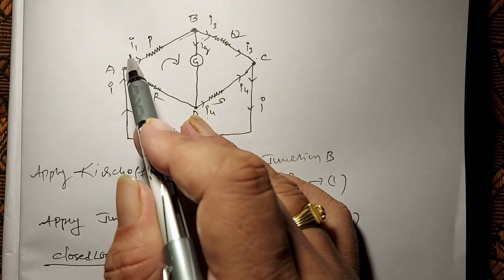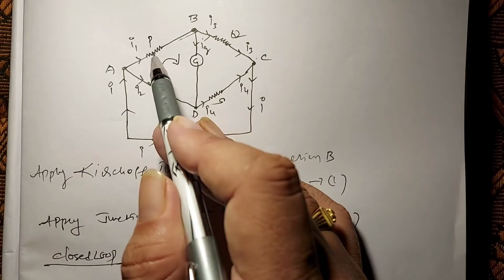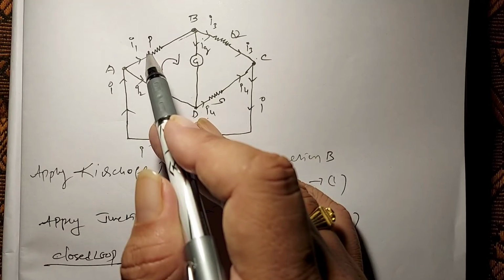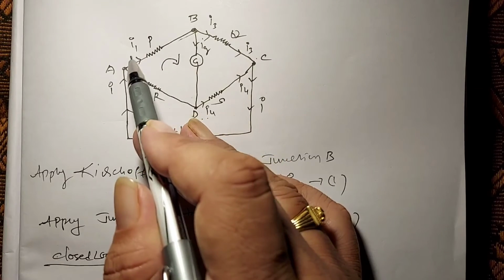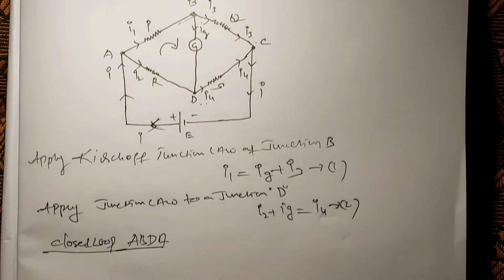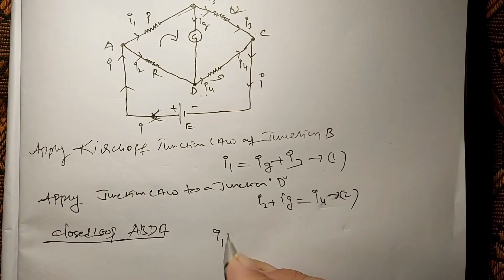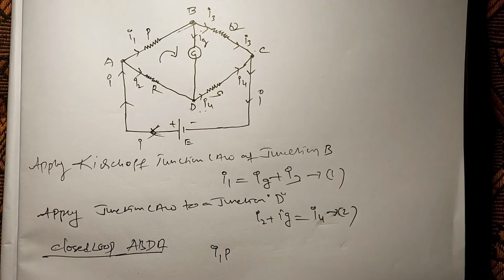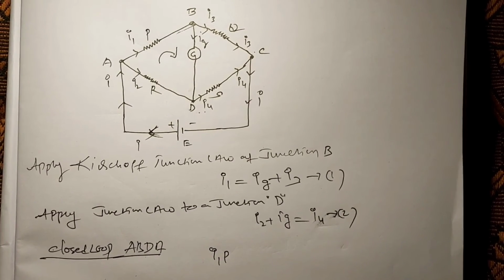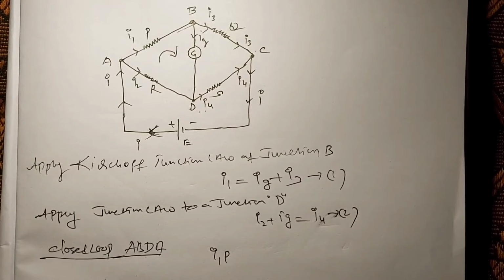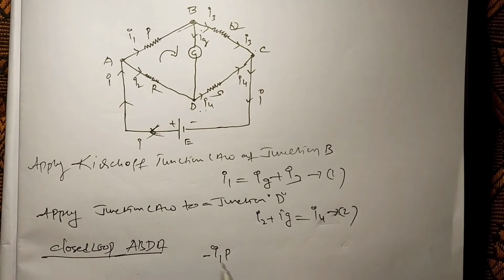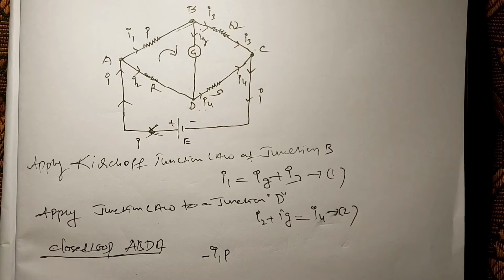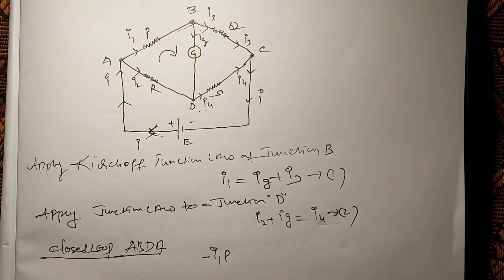In this path there is a current I1 and there is a resistance P. Take the product I1P. I1 into P. Is this product negative or positive? This product is negative. If we travel through the resistance in the direction of current, that means what is our